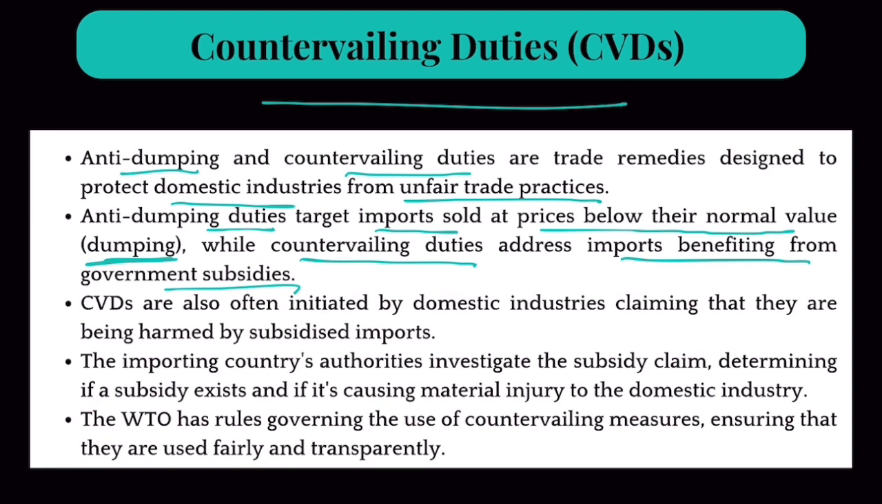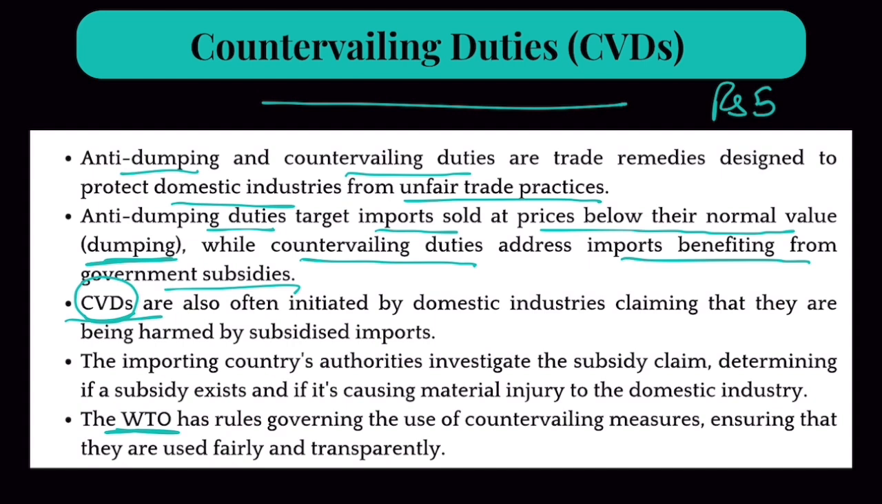Anti-dumping duties target imports sold at prices below their normal value, which is dumping, while countervailing duties address imports benefiting from government subsidies. So if India realizes that the reason why China is able to sell this pen at 5 rupees is because the Chinese government is giving a lot of subsidies to the pen manufacturers of their country, to compensate for those subsidies, India will levy a tax. So countervailing duties are levied to counter the effect of subsidies which are used to artificially lower the price, and anti-dumping is levied when the price is lower than fair market value. Both of them can be applied together also, and CVDs are also permissible under WTO. All right, just remember this.